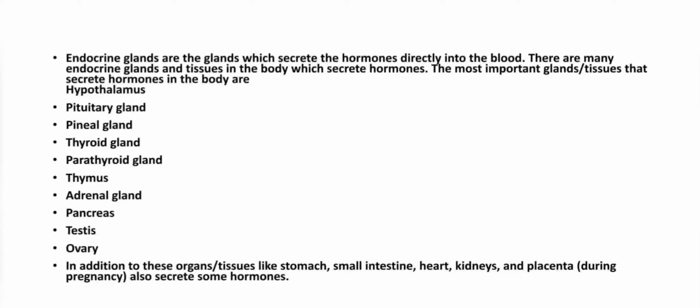This slide again depicts the type of glands like hypothalamus, pituitary, pineal, thyroid, parathyroid, thymus, adrenal, pancreas, testes and ovaries. And in addition to these glands, organs or tissues like the stomach, small intestine, heart, kidney and placenta also secrete hormones. The placenta secretes hormones during pregnancy.